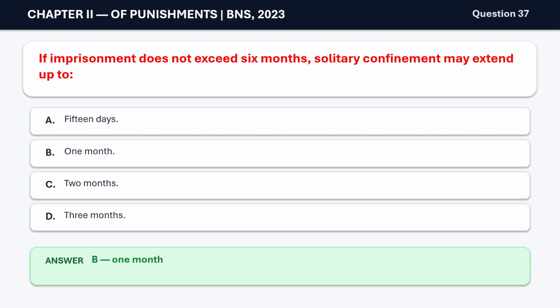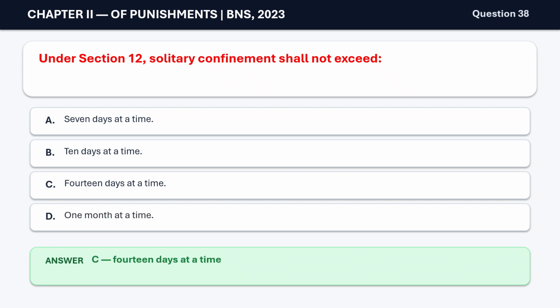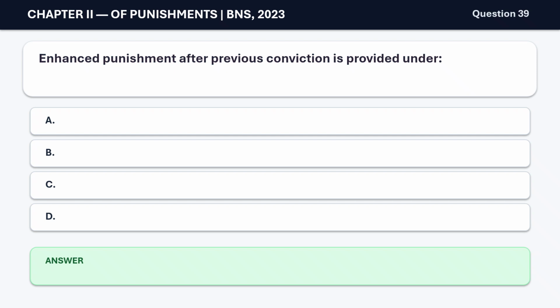1 month. Question 38. Under Section 12, solitary confinement shall not exceed A. 7 days at a time. B. 10 days at a time. C. 14 days at a time. D. 1 month at a time. The correct answer is C. 14 days at a time. Question 39. Enhanced punishment after previous conviction is provided under A. Section 11. B. Section 12. C. Section 13. D. Section 8. The correct answer is C.